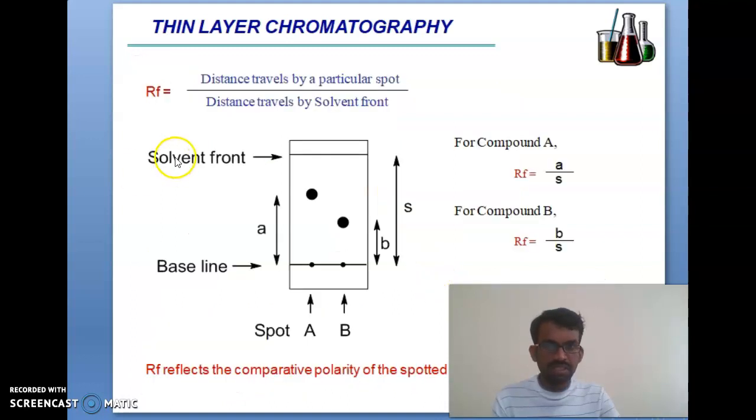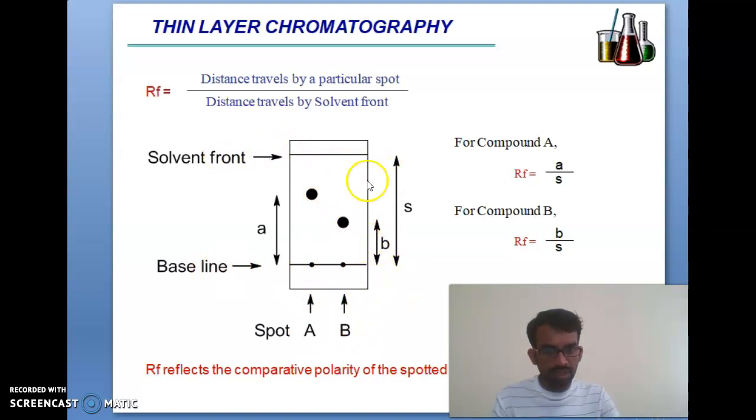Next you can see how to calculate the Rf, the retention factor. This is one of the major parts of thin layer chromatography. It is the distance traveled by the particular spot divided by the distance traveled by the solvent. Suppose you have two sample spots, A and B; this is the baseline, and this is the solvent front line.